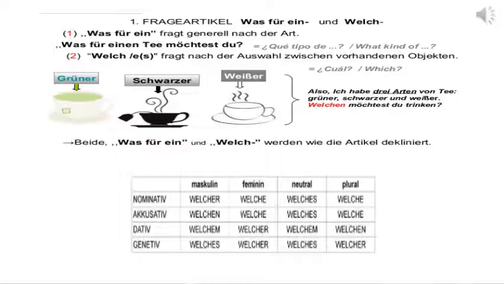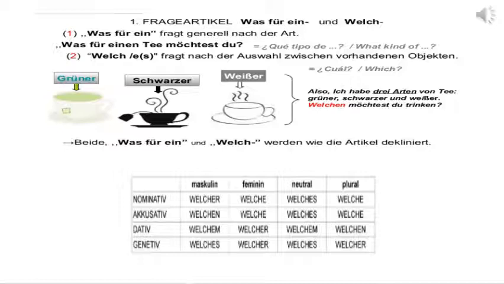Let's start. Last video we have learnt about Wasserverein. I hope you remember that Wasserverein generally asks for a type and its answer is always an indefinite article. But now we will see Welsh form. Welsh is always asked for the selection between 2 or 3 or more than 2 available objects. So there is always a selection. There are always specific options given.